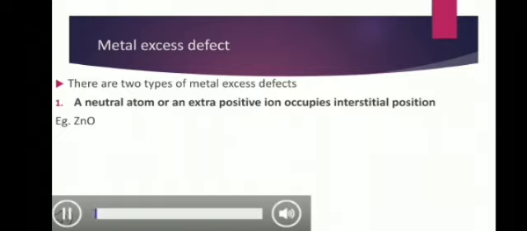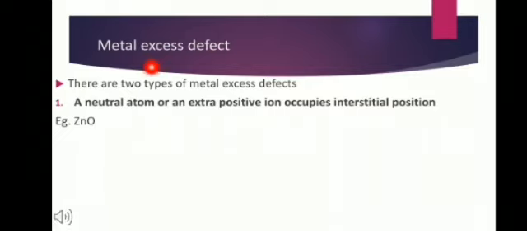Metal excess defect. In this type of defect, the cations will be in excess. This can be done in two ways. First, by adding the cation to the interstitial sites, and second way is by removing the anions from the crystal so that the cations will increase automatically.